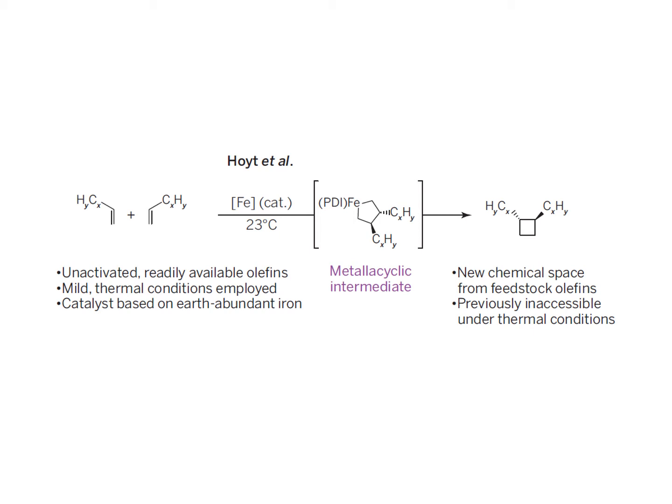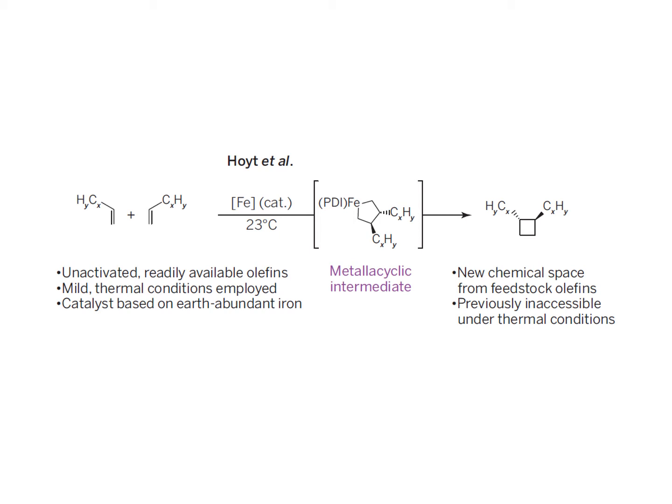The complex apparently catalyzes this reaction through the formation of a metallocyclic intermediate. This metallocyclic intermediate undergoes reductive coupling in order to generate a cyclobutane. They're calling this a new chemical space because cyclobutanes, unlike cyclohexanes, are not readily accessible. In order to generate cyclobutanes, one has to resort to photochemical activation.